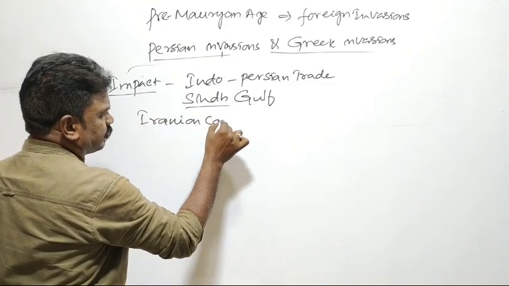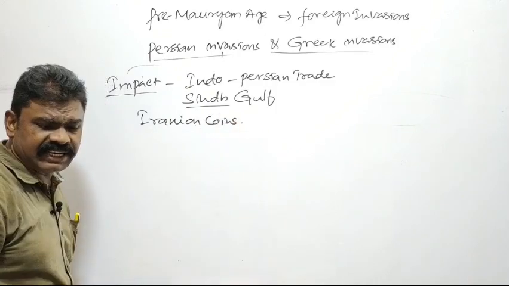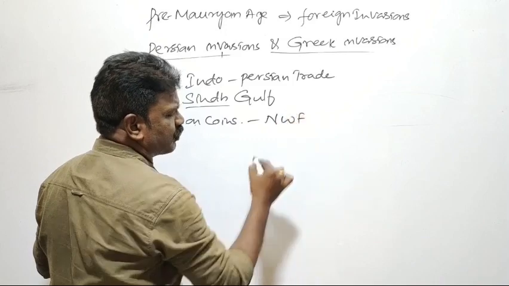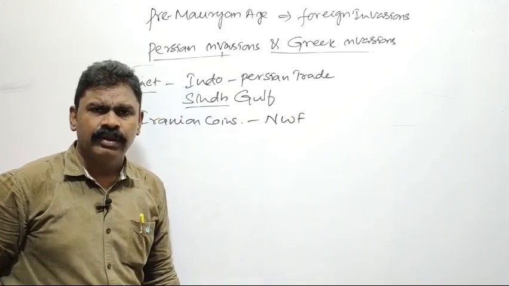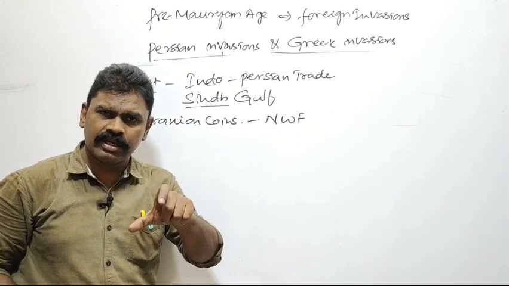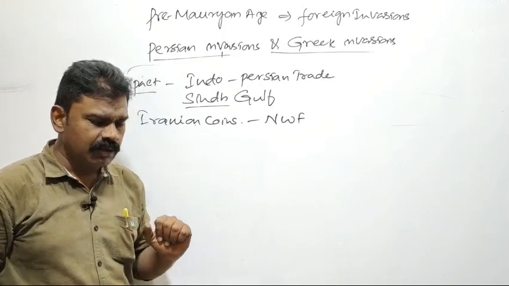These Iranian coins were found in northwestern India, the northwestern frontier province. Many Indians followed the Iranian coins and struck coins in the style of the Iranian coins.